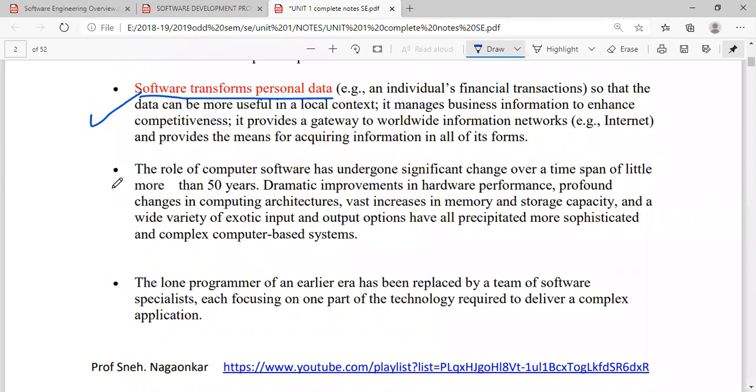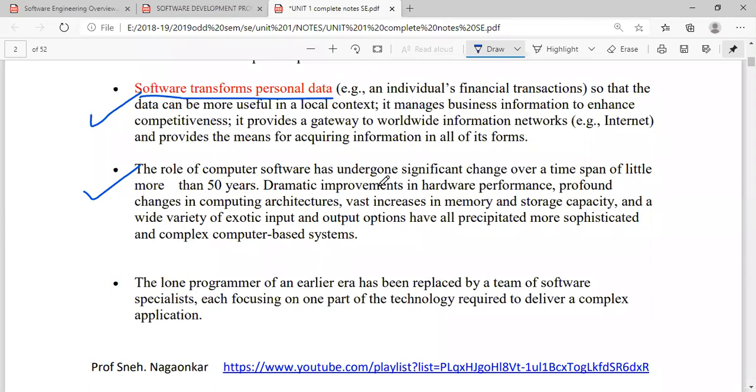The role of computer software has undergone a significant change over time. Dramatic improvements in hardware performance, in computer architectures, in memory, storages, and a wide variety of exotic input and output options have all precipitated more sophisticated and complex computer-based systems. So what does this tell us? It tells us that whatever softwares are coming, all these softwares have to undergo changes. It has to change day by day.